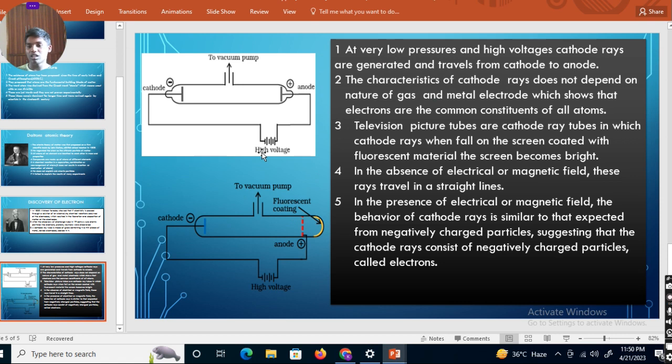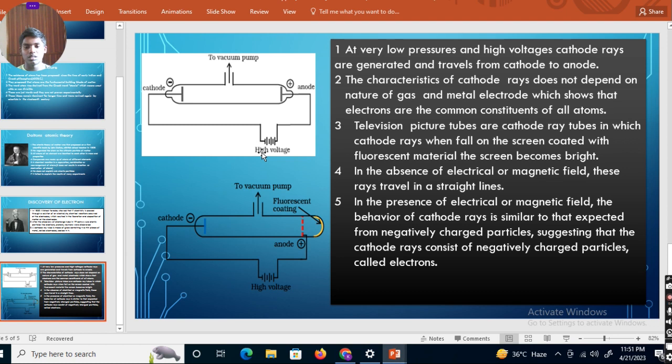But in the presence of electrical or magnetic field, the behavior of cathode rays is similar to that expected from negatively charged particles. The way negatively charged particles called electrons travel in a conductor, the same way when we apply electrical or magnetic field in the discharge tube, the electrons travel in that way. So, this suggests that cathode rays consist of negatively charged particles called electrons. Thus, we conclude that electrons are present.